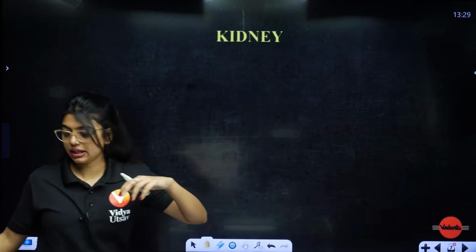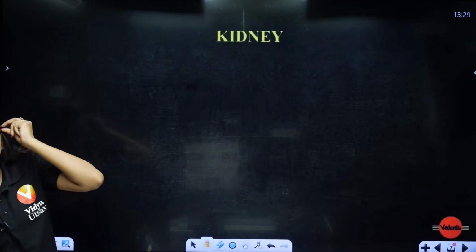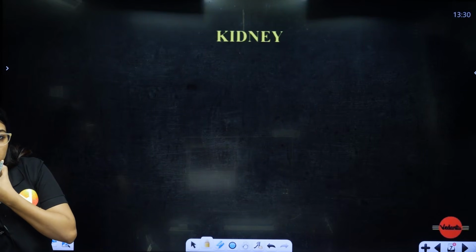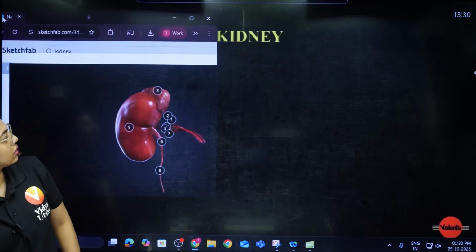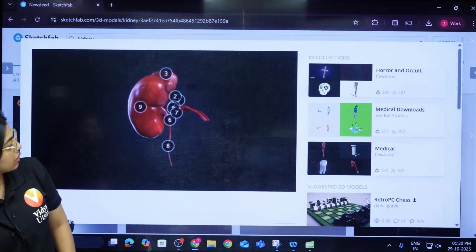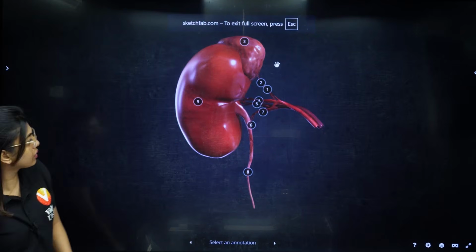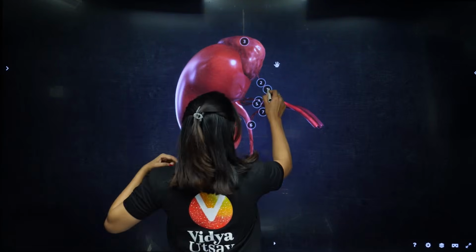So once I will show you this. Yes. Can you see this? Yes, this is how your kidney is going to look like. Can you see? So we will try and understand the first part.